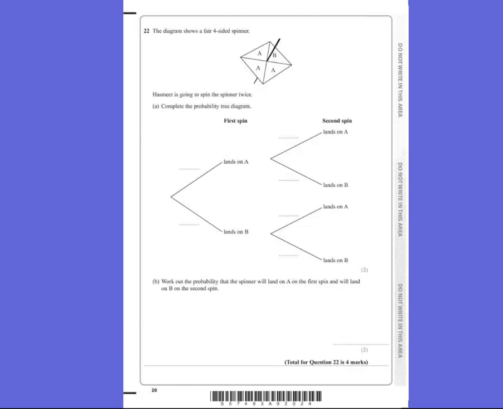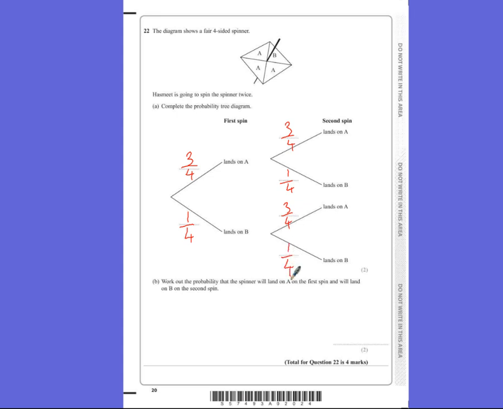Question 22. The diagram shows a fair four-sided spinner. Martin is going to spin the spinner twice. Complete the tree diagram. So the probability of landing on an A is, we've got 4 equal bits and the A's on 3 of them. So A's will be 3/4 and B's will be 1/4. So same on here. And that's our tree diagram completed.